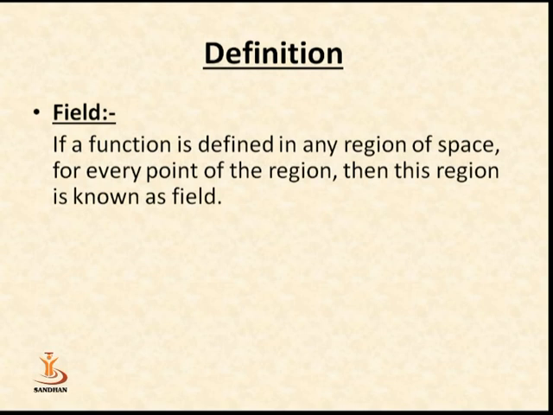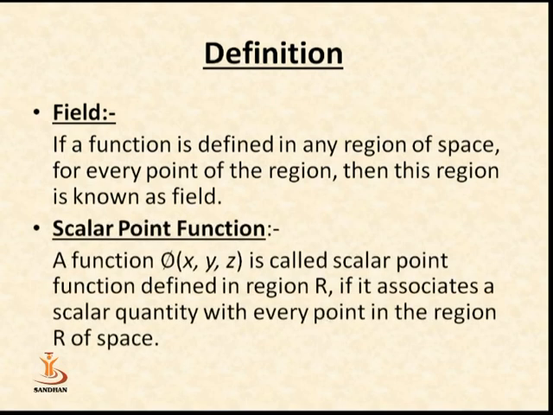Because if we take x is equal to 0, then the function f(x) is equal to 1 upon x is not defined, because 1 upon 0 is infinite. Similarly, another definition that we require in our lecture, scalar point function.